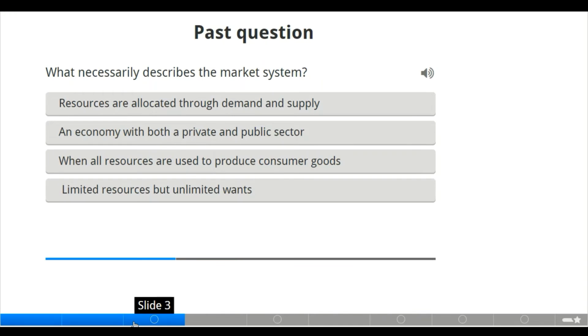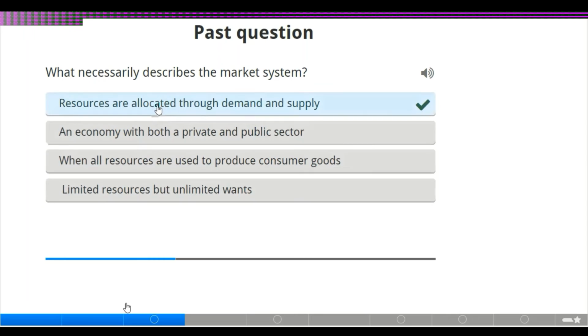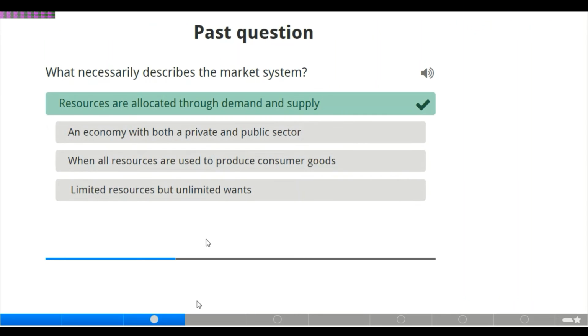Resources are allocated through demand and supply. Is that so? An economy with both a private and public sector, that's not the answer. When all resources are used to produce consumer goods, no. Limited resources but unlimited want, that's not the answer. Market system describes anything related to demand and supply.